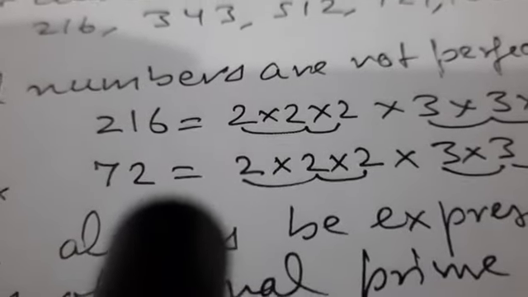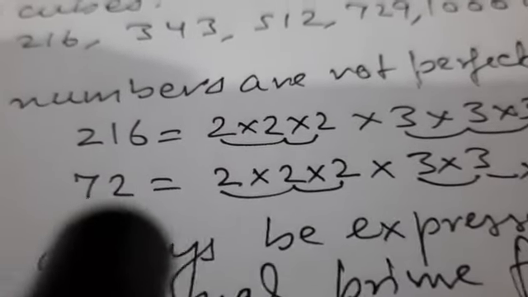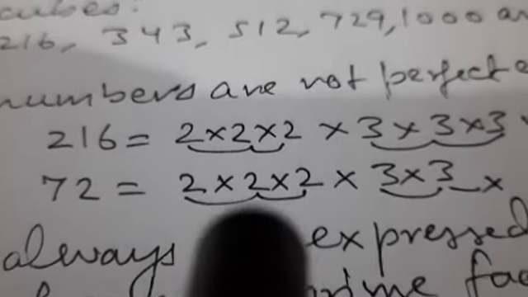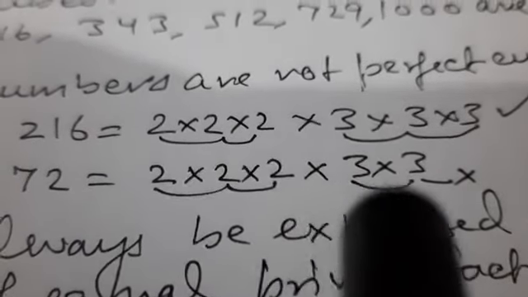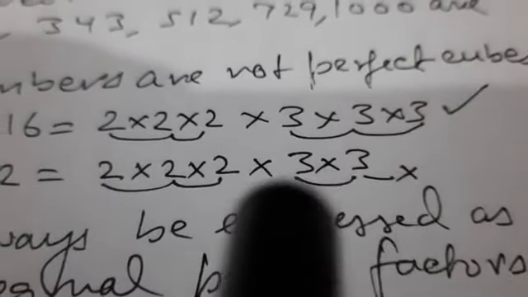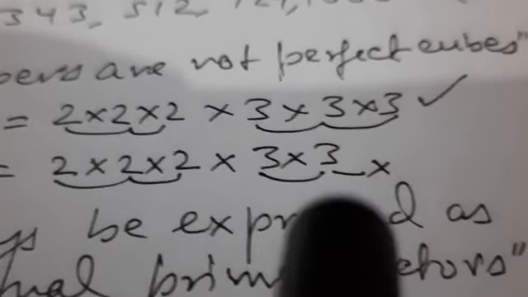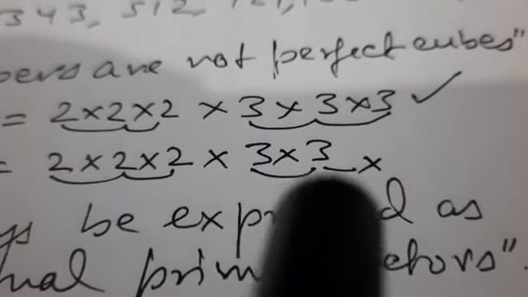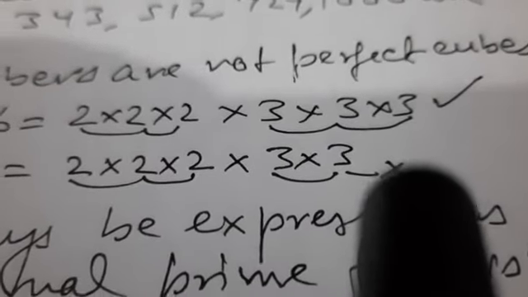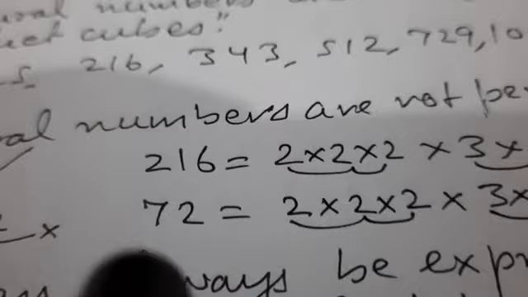Now let us check for 72. If we find prime factors of this number, we get 2 into 2 into 2 into 3 into 3. So here 1 2 is completing its triplet, but this 3 is not completing its triplet. 1 3 is missing here, so it is again not a perfect cube.